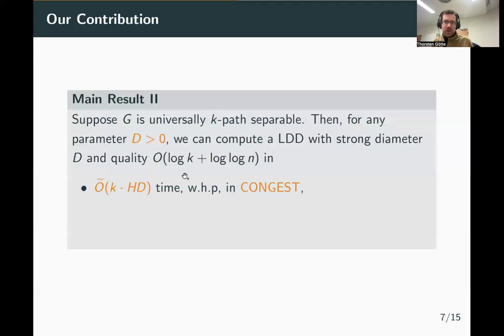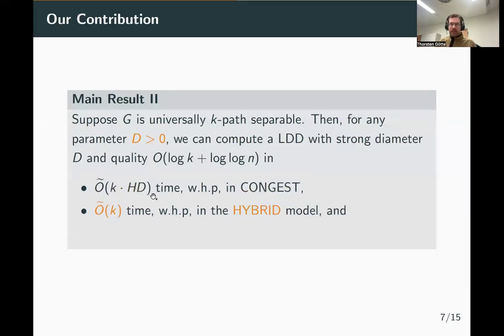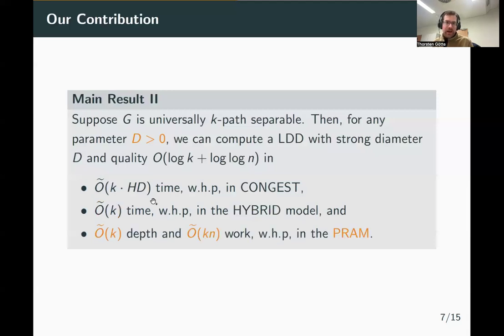In the CONGEST model, we have a runtime of O tilde of k times the hop diameter. So this additional square root of n is gone. And again, in the hybrid model, we have a runtime of O of k. So if k is constant or polylogarithmic, the whole thing is polylogarithmic. And in the PRAM, we have a depth of O tilde of k and work that is polylogarithmic in k and n. So again, very good runtimes.